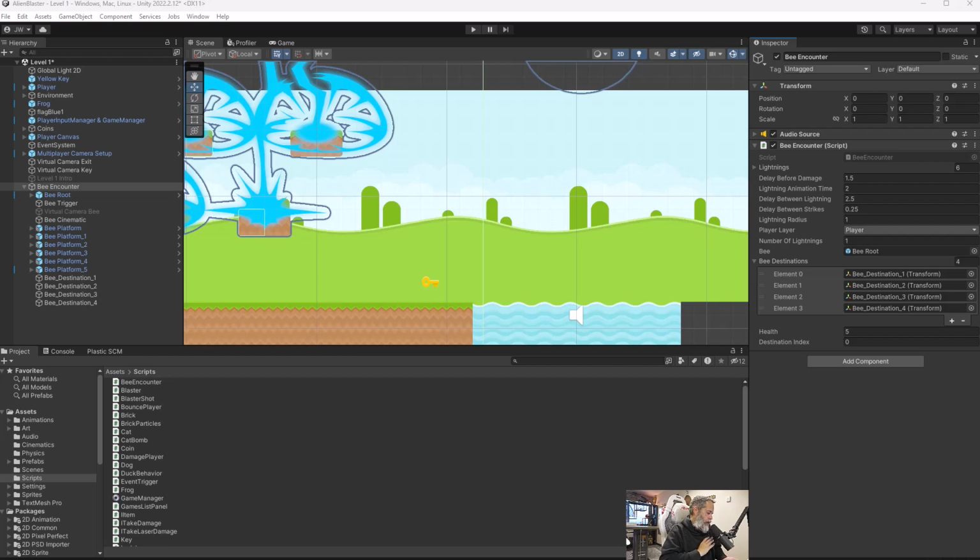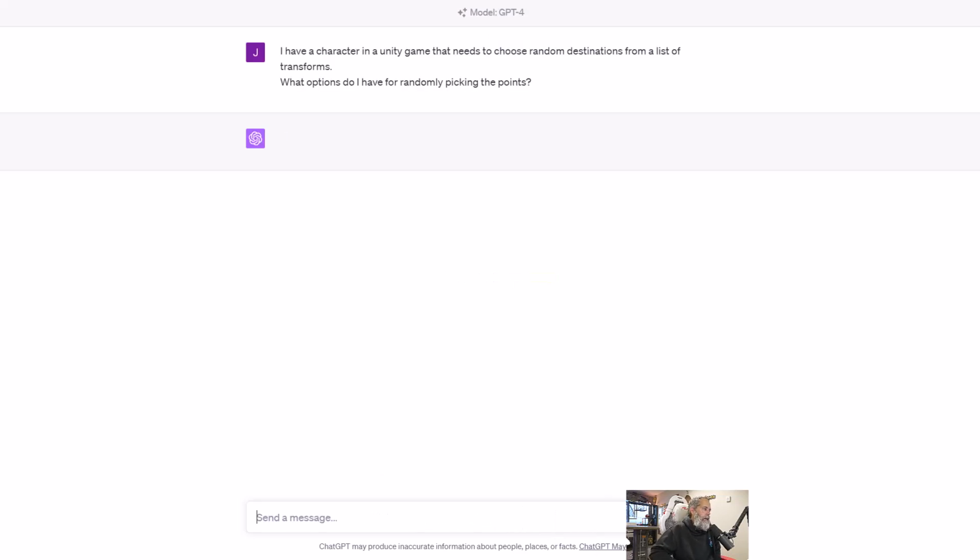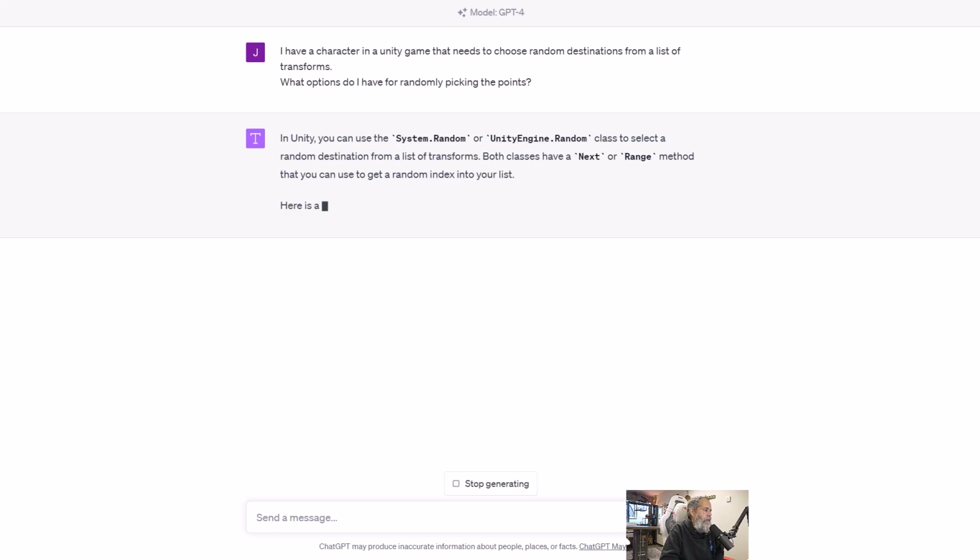And what I wanted to do for this section is actually dive back into AI and ask AI a couple questions for ideas, because I think it's important that you remember that when you're building out code systems, there are multiple different ways to go about doing things, and there are different algorithms and solutions available. So let's go into ChatGPT, and I'm just going to tell it that I have a character in a Unity game that needs to choose random destinations from a list of transforms, and ask it, what options do I have for randomly picking the points? And I assume we're going to get back probably a very basic answer at first.